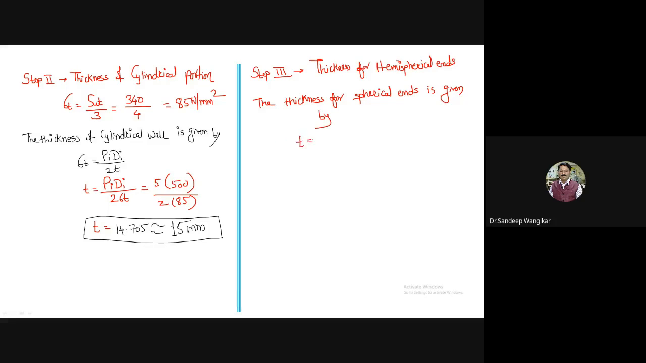Directly I will write down thickness is equal to p d_i divided by 4 times of thickness. So I will say t is equal to, substitute the values. So 5 into 500 divided by 4 into 85. So pressure and this in Newton per mm square. Here the formula I will modify. Here it is nothing but sigma t. So 85.